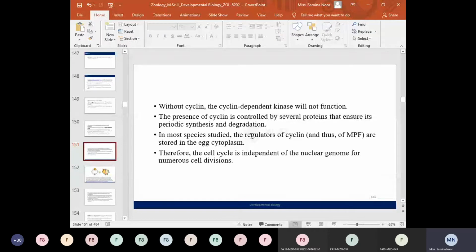So if certain protein factors such as the translation factors are available within the cell cytoplasm, then the process of translation is carried out, and as a result the cyclin B is synthesized. Same like that, certain other factors which cause the degradation of the cyclin proteins are also present in the cells. So the factors that cause the synthesis and the degradation of cyclin B proteins are very important for the regulation of the cell cycle.